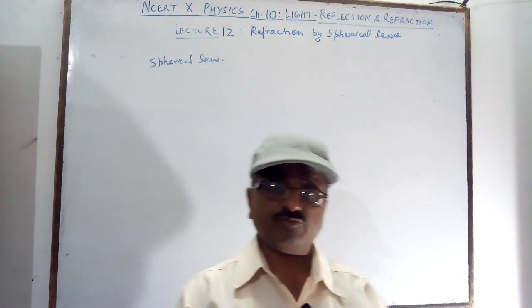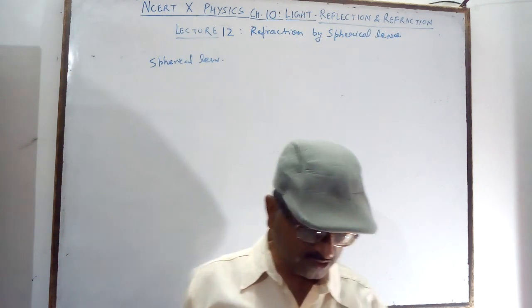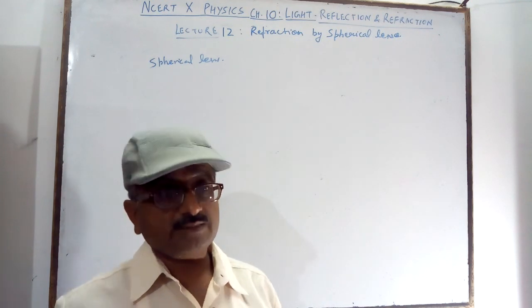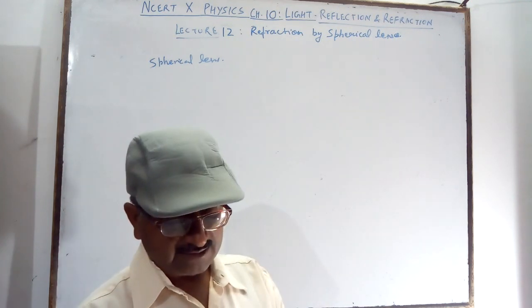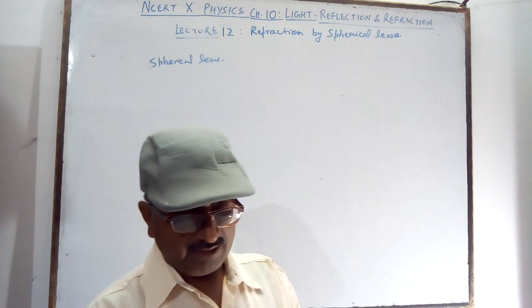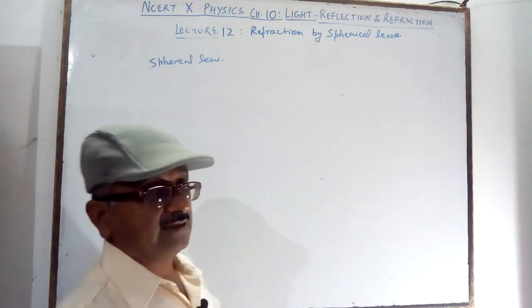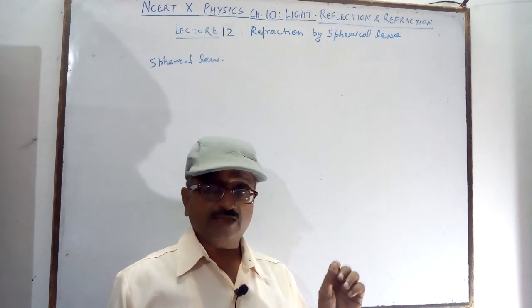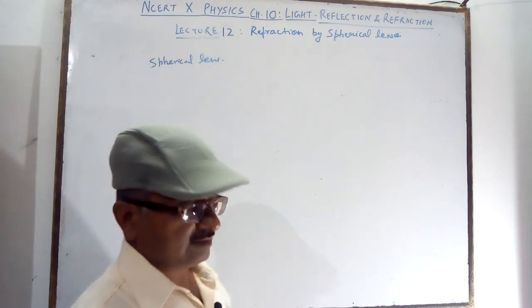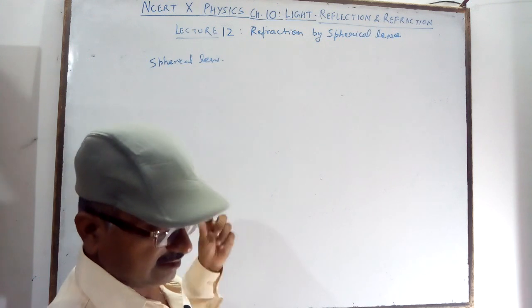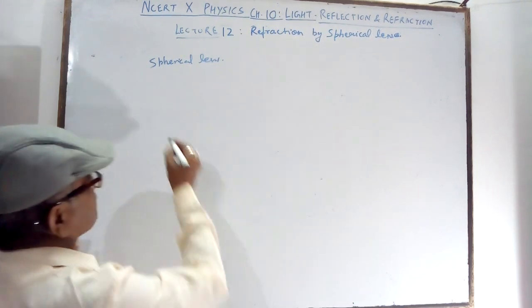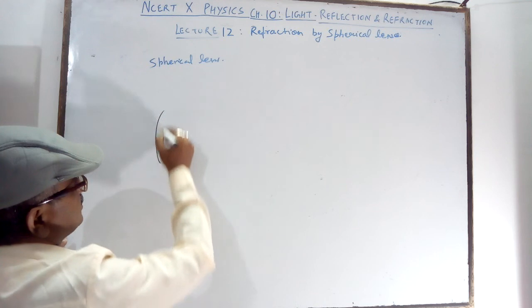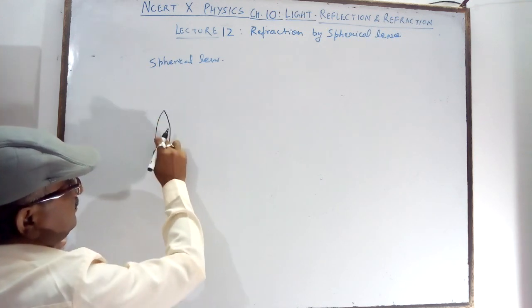For the microscope and the telescope, these lenses are useful. There are concave lenses and convex lenses. A concave lens is bulging inward, thin in the middle and thick at the corners. What is a convex lens? Convex is thick in the middle and thin at the edges.